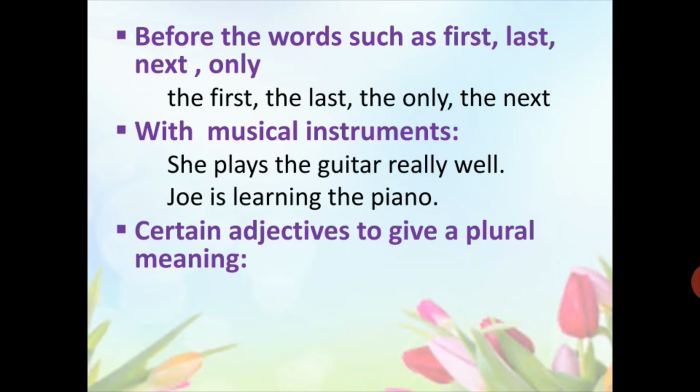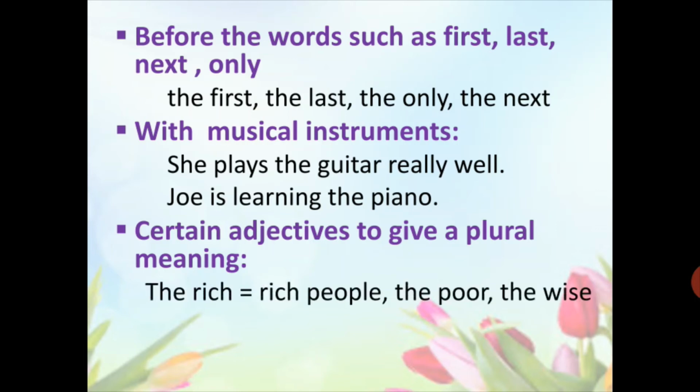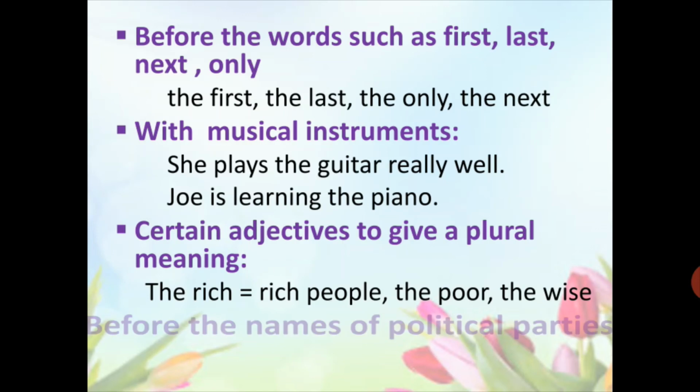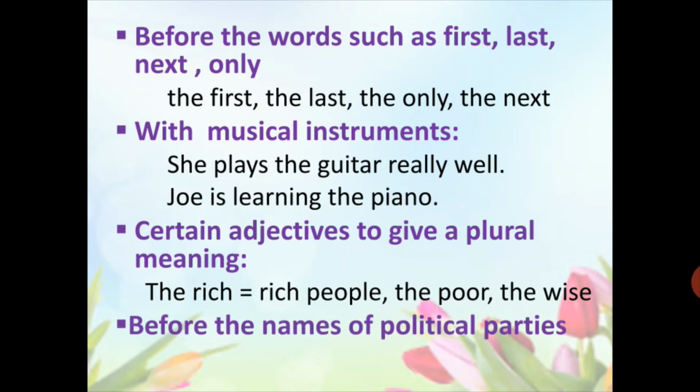Certain adjectives, to give a plural meaning, we use the with them. Let's see the example. The rich. Here, rich is an adjective word. And we use the before it to show that this adjective is used here to give a plural meaning, like rich people. The poor means the poor people. We use the before the names of political parties. Examples are the BJP, the Congress.